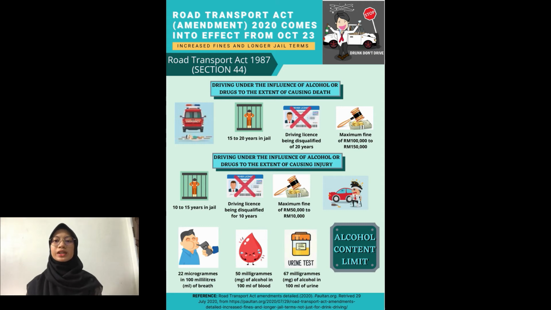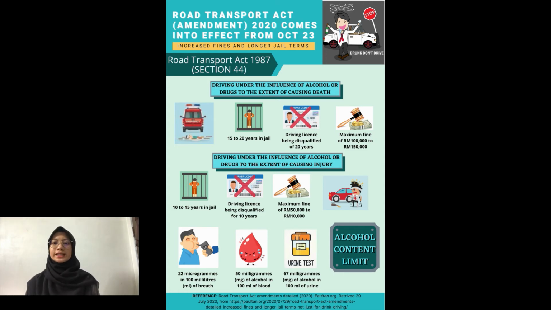Meanwhile, driving under the influence of alcohol or drugs that causes injury will be jailed between 10 to 15 years, 10 years of disqualification from holding a driving license, and a maximum fine of 50,000 ringgit to 100,000 ringgit.